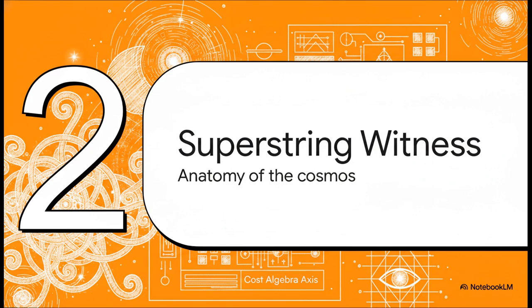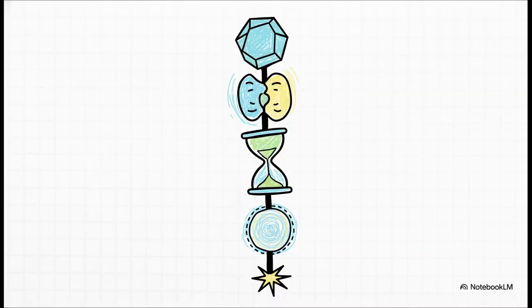Moving right along to Section 2, decoding the superstring witness, the anatomy of the cosmos. Having defined gravity, the code now goes on to construct the specific dimensions of this universe, using a highly unusual structure named the cost algebra axis. The code explicitly assigns values to an incredibly bizarre and fascinating list of variables to build this axis. We've got 3 bool faces, 2 for bisided, 3 temporal, 1 vacuum, 1 Kleinemann, and 0 for both gauge and doubled octagon. This is a wildly unique blend of geometric terminology and Gnostic philosophy, all being treated as strict mathematical integers by the programming language.